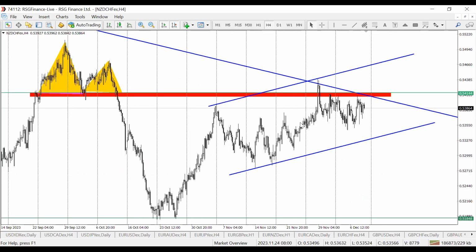Now this key level, we traded it some time ago after we had this double top pattern, made a nice sell-off. And right now we see price consolidating again, and this is conforming to the upper boundary of this channel that's on D1. If you go down to H4, which is where we are right now, you see that we are having another channel. So what I would like to see is a breakaway from this channel, and that will give me a very good bias to enter a trade short in the direction of going down towards the 0.5184 level.